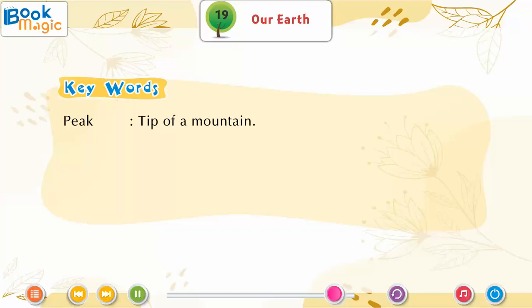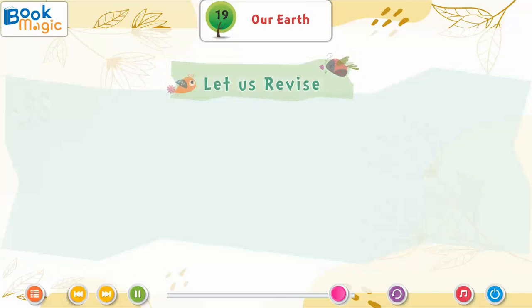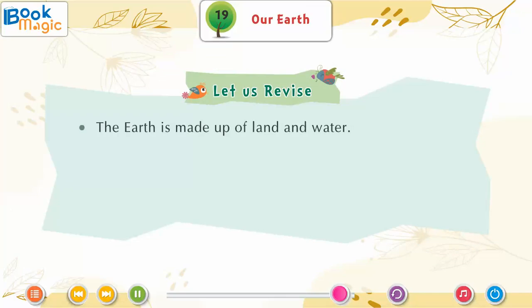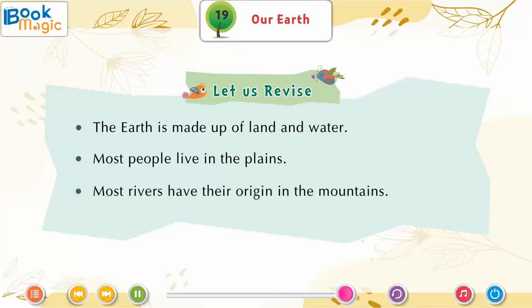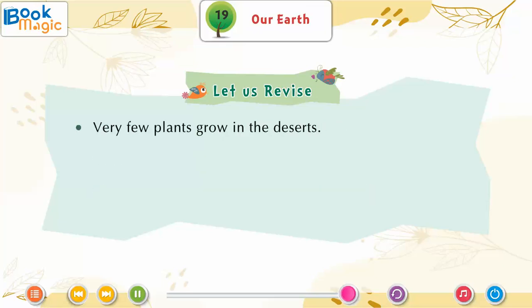Keywords. Peak, tip of a mountain. Banks, sides of a river. Let us revise. The earth is made up of land and water. Most people live in the plains. Most rivers have their origin in the mountains. Very few plants grow in the deserts.